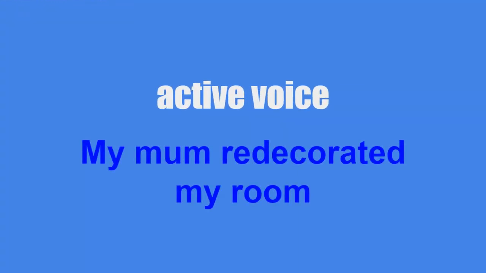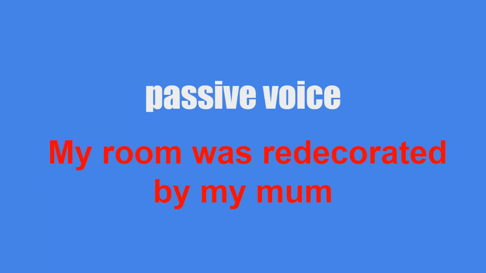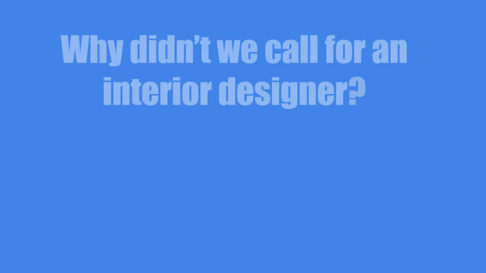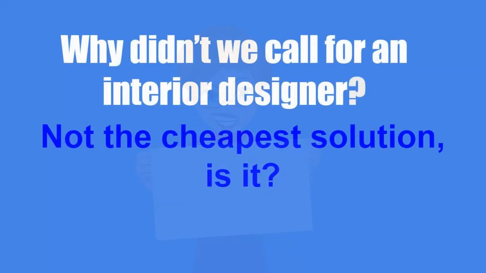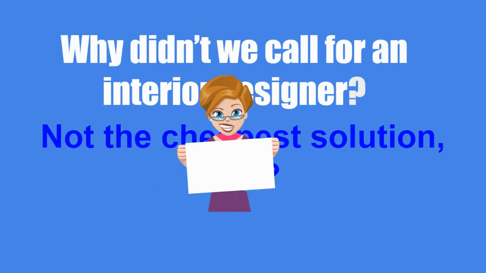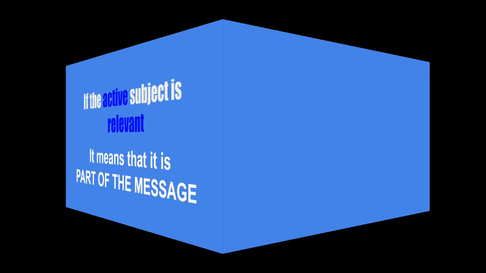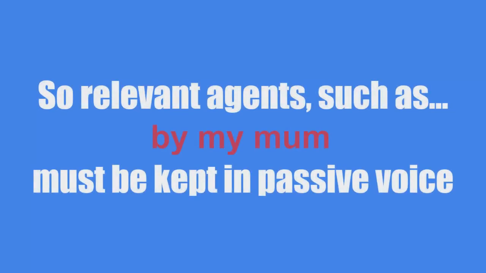Now in active voice we see my mom redecorated my room. In passive voice, my room was redecorated by my mom. If the active subject is relevant, it means that it is part of the message. So relevant agents such as by my mom must be kept in passive voice.